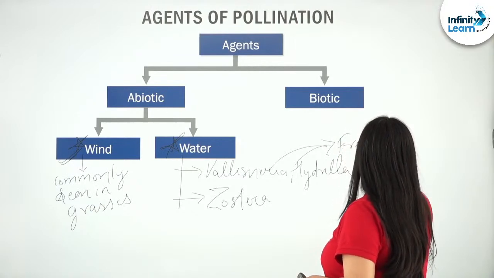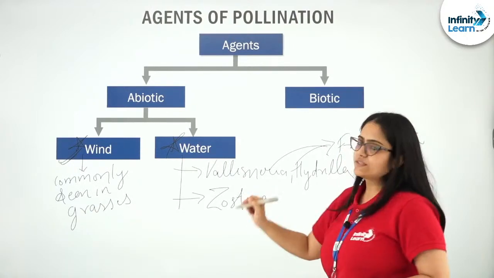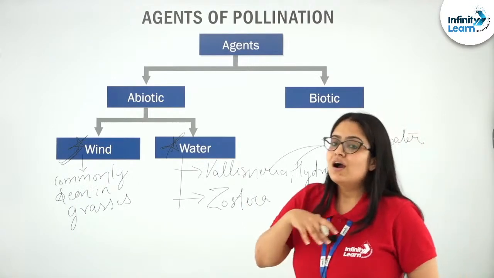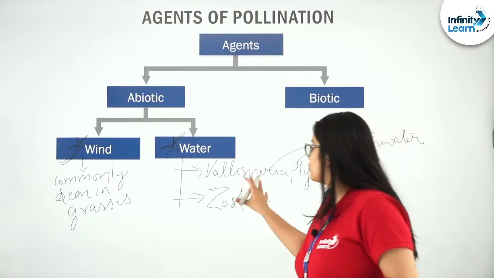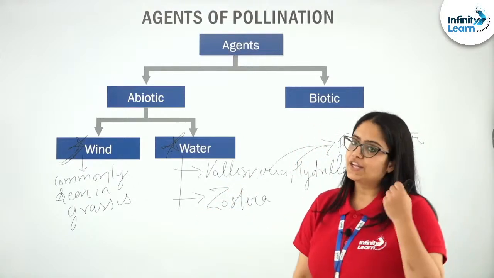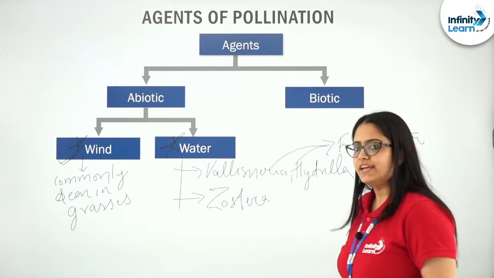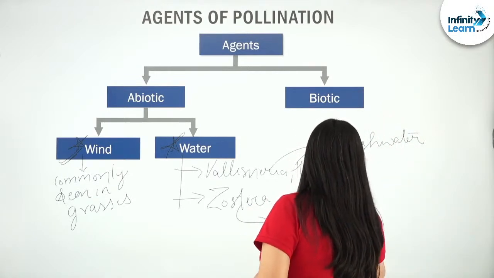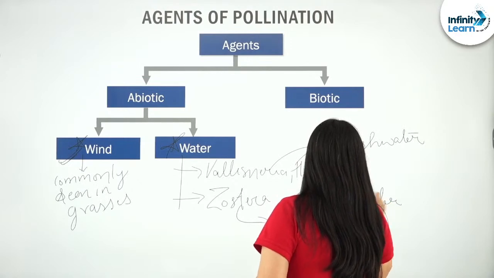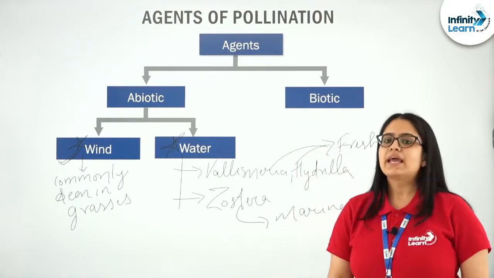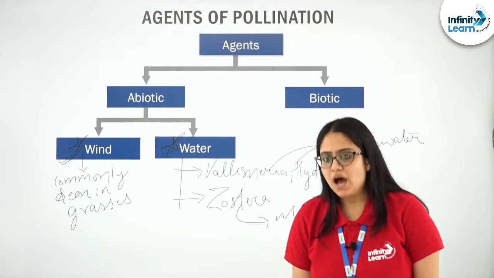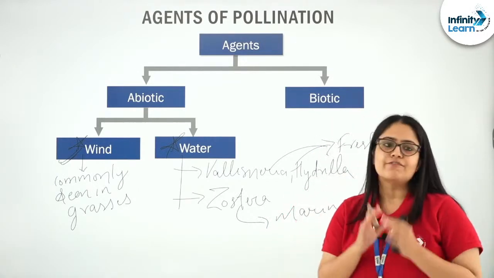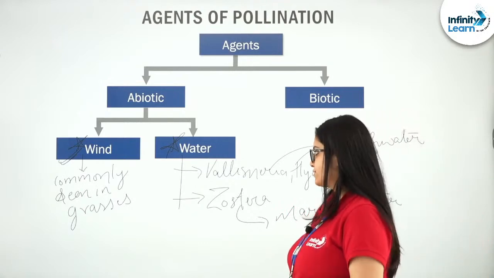Zostera is a flowering plant which grows in a marine environment, so it grows in marine water and uses water as a pollinating agent. These are the important examples given in NCERT of plants that use water as a pollinating agent. Very, very important, you have to remember this.